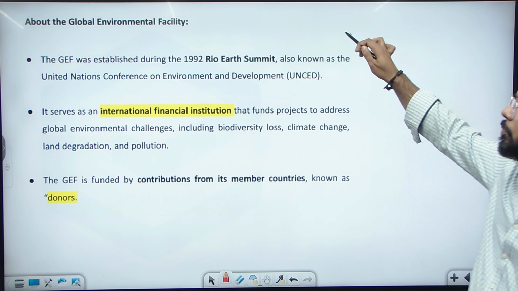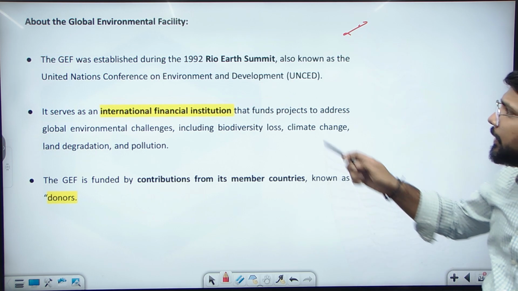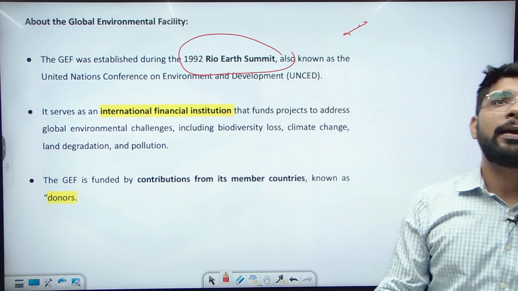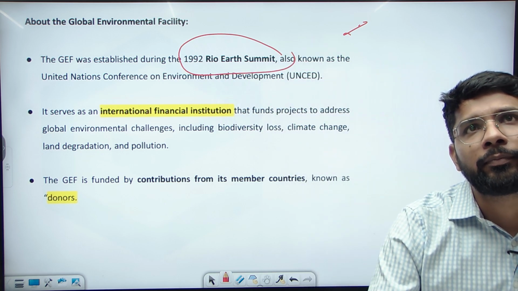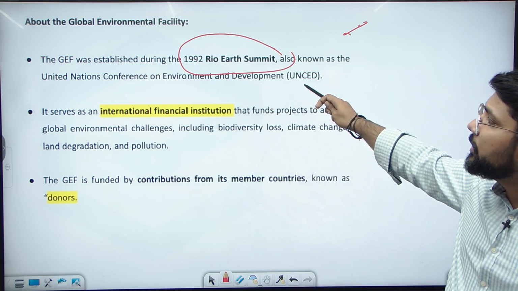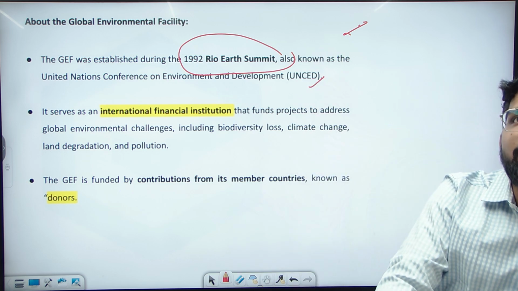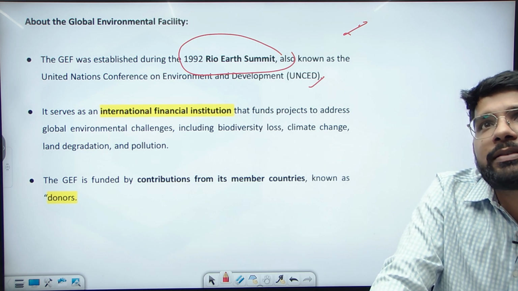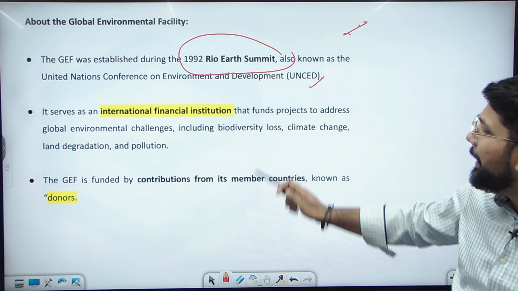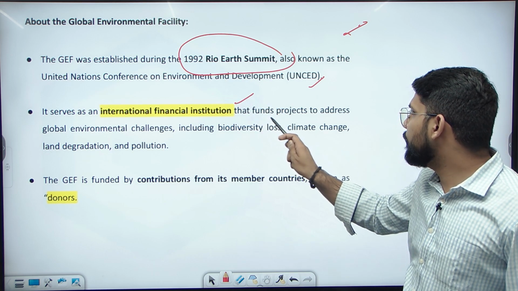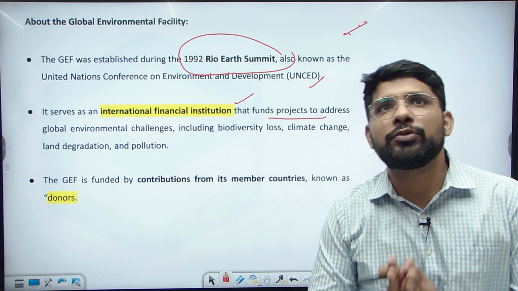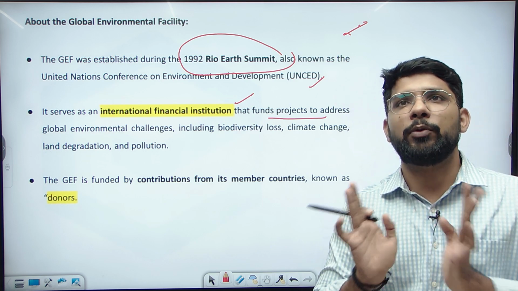Next is about the Global Environment Facility. It was started in 1992 under the Rio Earth Summit in Rio de Janeiro, known as the United Nations Conference on Environment and Development, UNCED, and now its name is the Global Environment Facility. It serves as an international financial institution that funds projects related to global environmental challenges: biodiversity loss, climate change, land degradation, and pollution.